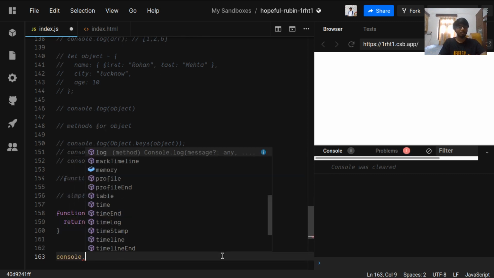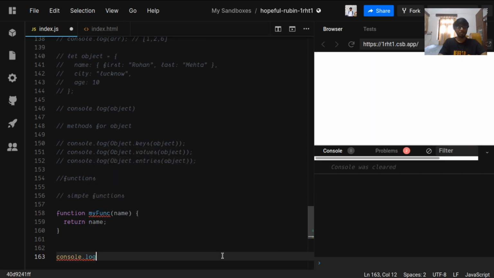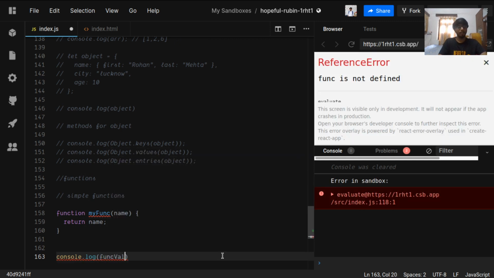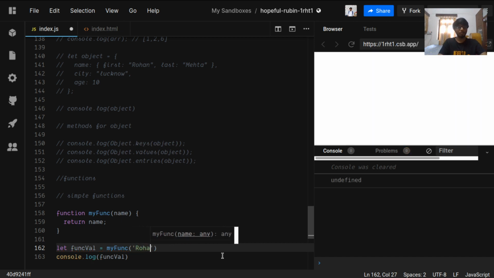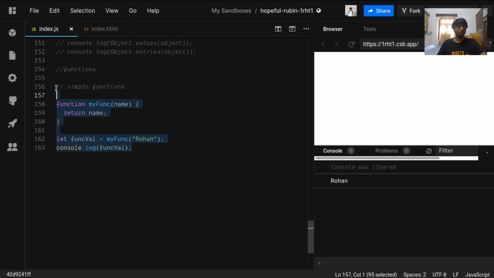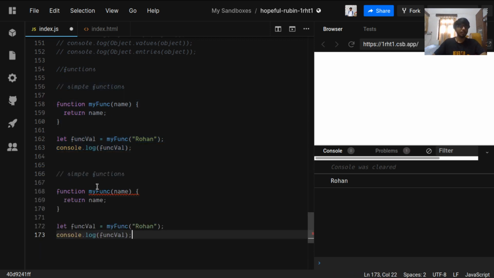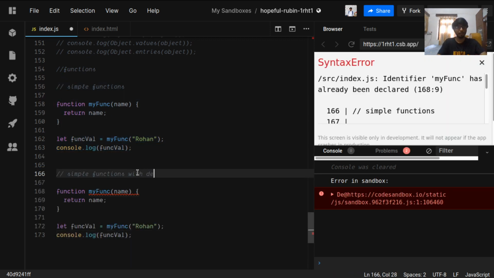So we'll console log the func value. Let me first define the func value. Func value will be myFunction called with some value called name, and it will return that and assign it to myFuncValue. That is why it is printing Rohan. So this is a simple function. Let me have simple functions with default arguments.